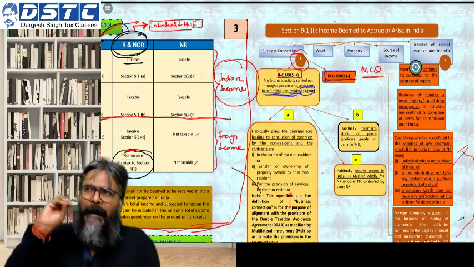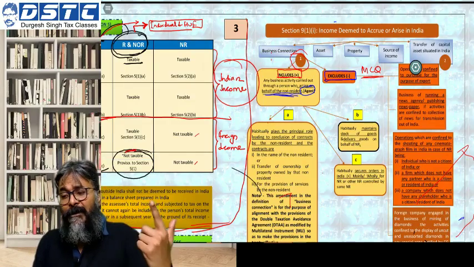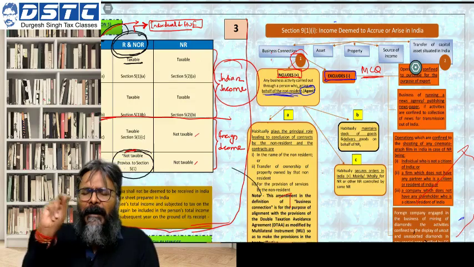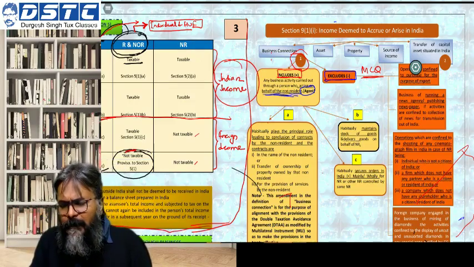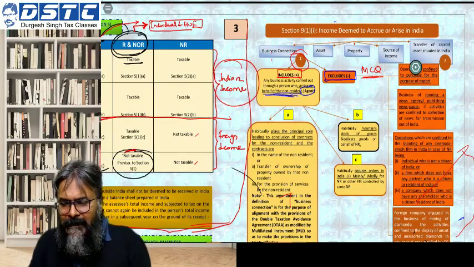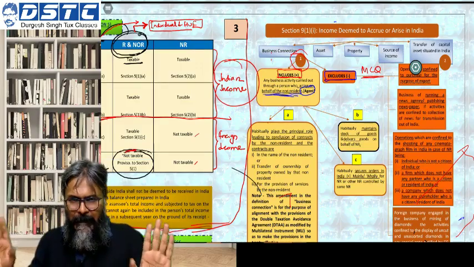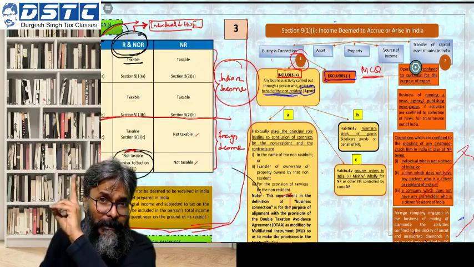Say that I have a business connection with India, and since I have got a business connection in India, the conclusion that we will say is that the income arising from this business connection will be deemed to have accrued or arisen in India. As simple as that.